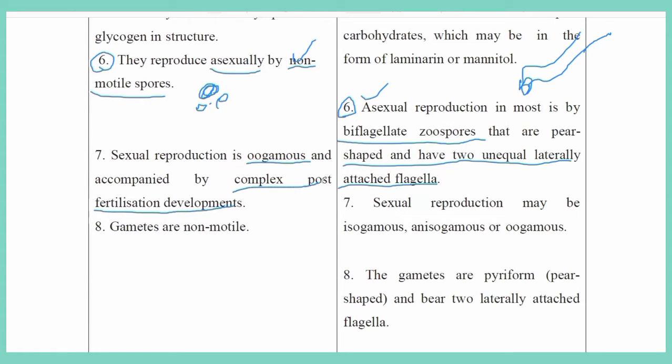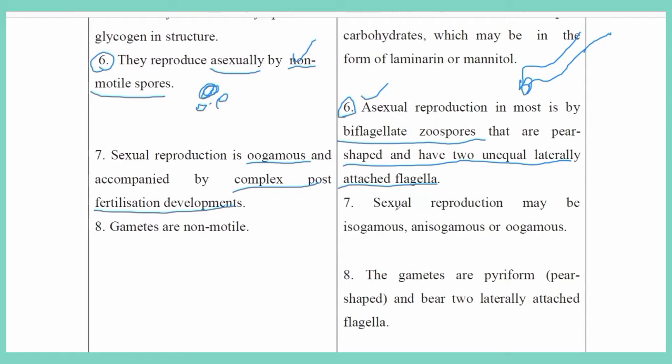Here oogamous type means the female egg is always stable and the male reproductive gametes will move to where the female gamete is. That is called oogamous.